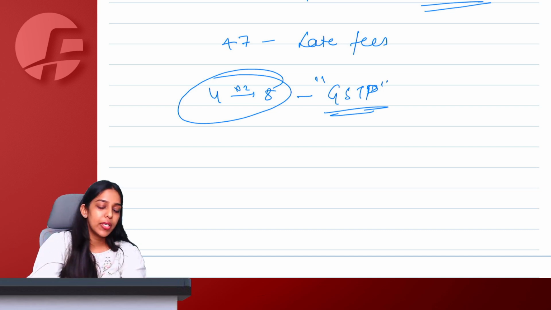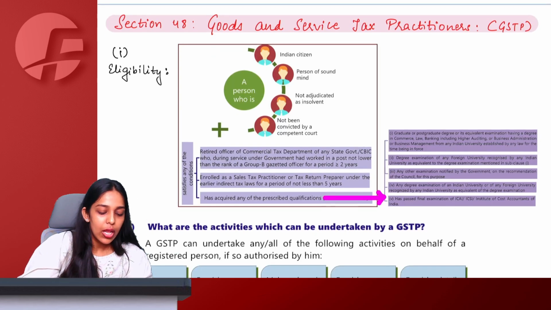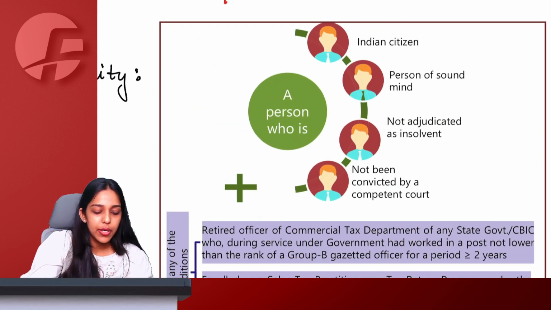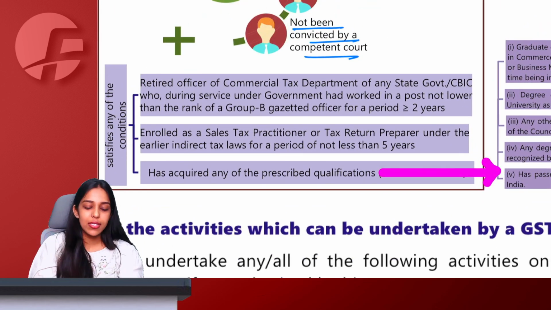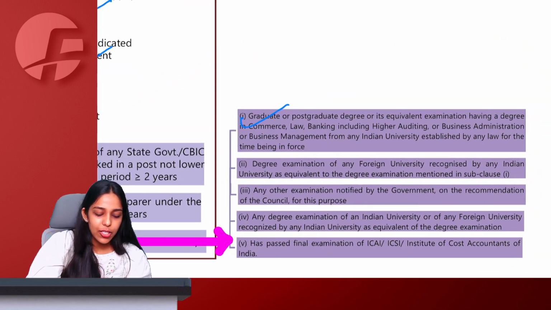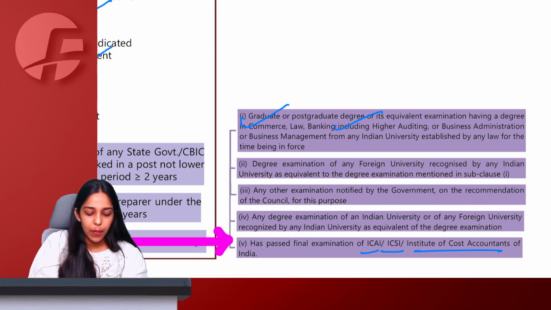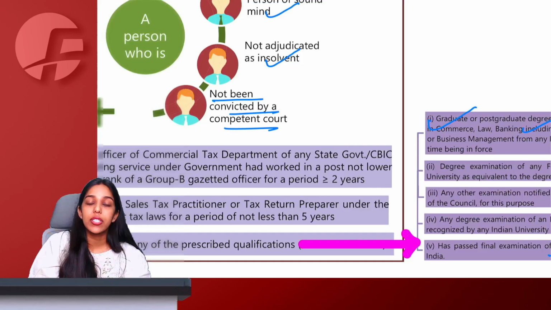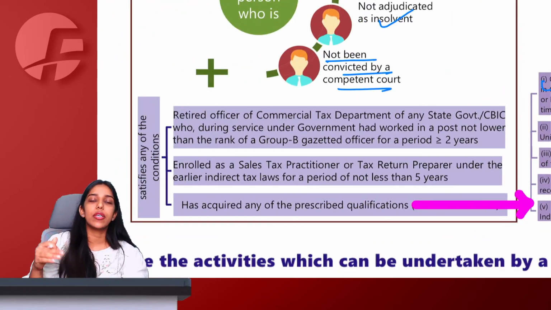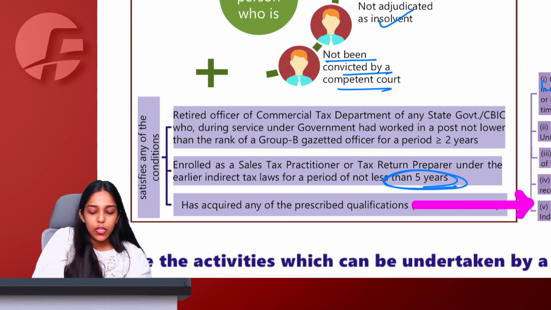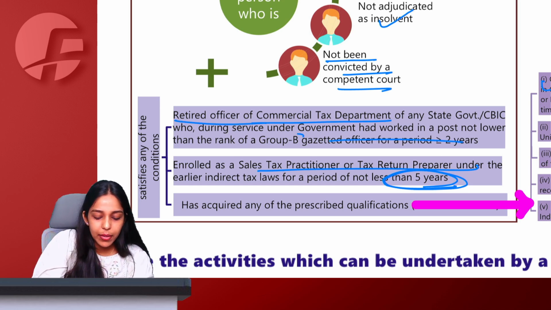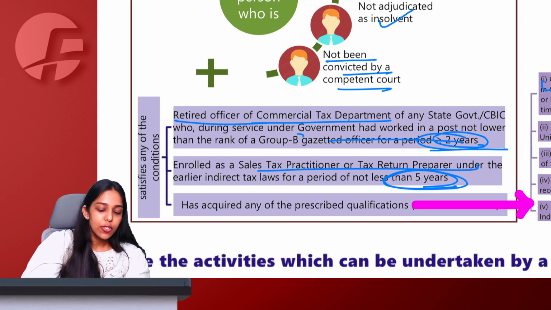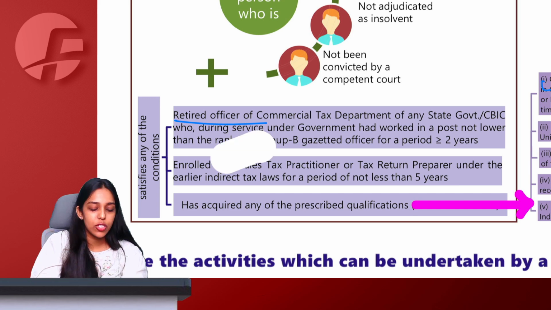Just a technique to remember section 48 GST practitioner, which says I have to be an Indian citizen, a person of sound mind, not adjudicated as insolvent and not convicted by a competent court, and plus I need to have some qualification. Like I'm a graduate, postgraduate, chartered accountant, cost accountant, or company secretary. I have a degree from a foreign university which an Indian university also recognizes, or I was a sales tax return preparer for at least 5 years when there was no GST, in the sales tax era, or I'm a retired officer from a government department, group B, for at least 2 years. Any of these qualifications I have.